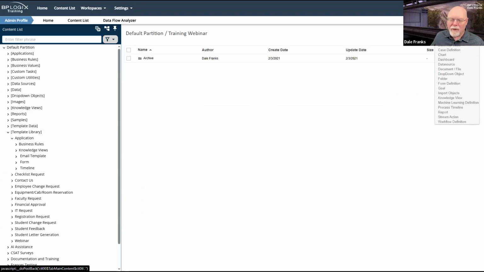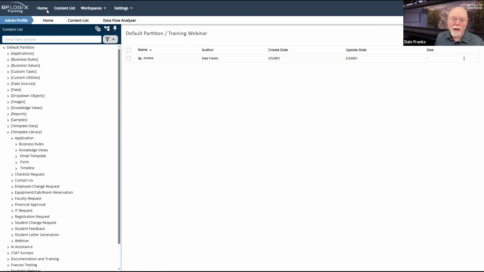If I did not have a template library folder, then trying to run this menu item is going to cause problems because I don't have the folder it requires. It's just going to throw an error.